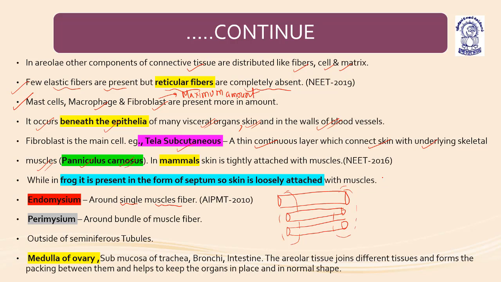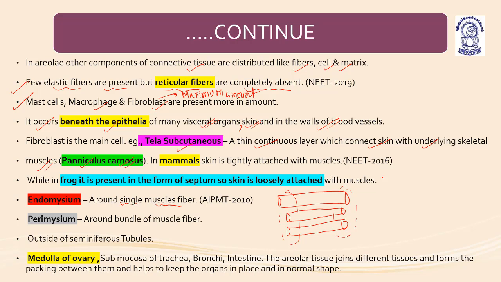So you can see there are three terms: endomysium, perimysium, epimysium. Endomysium is around one muscle fiber. Perimysium, when many muscle fibers make one bundle. And epimysium, when many bundles are covered by the epimysium.